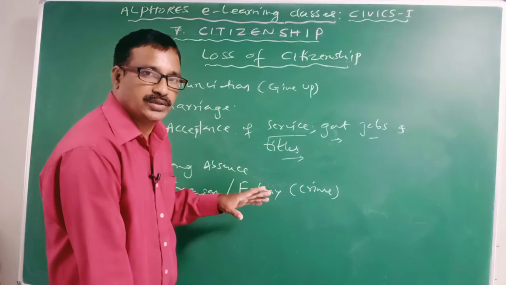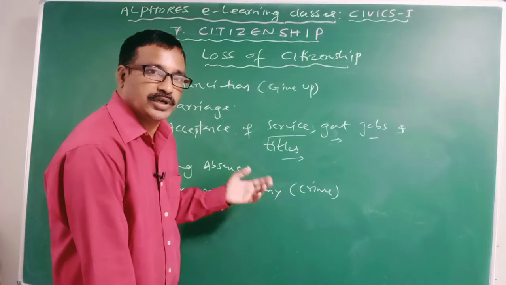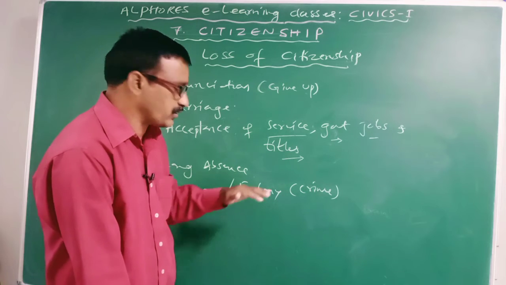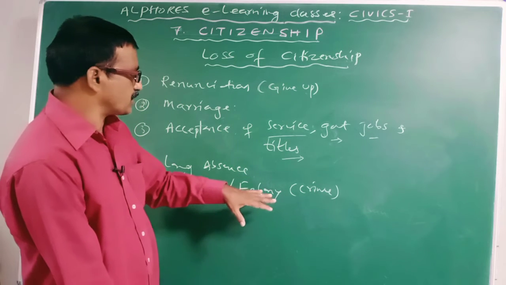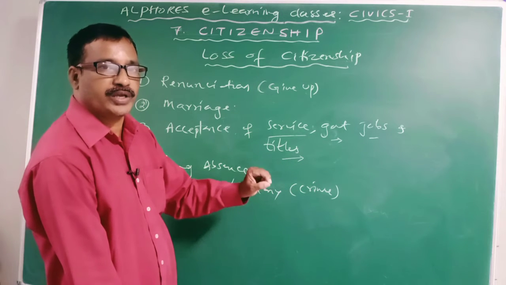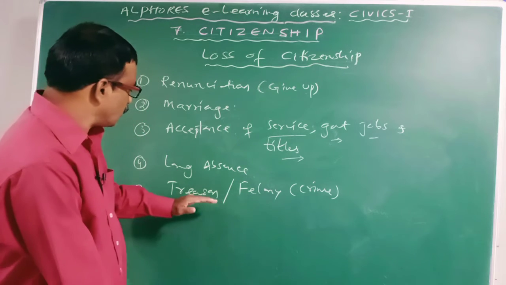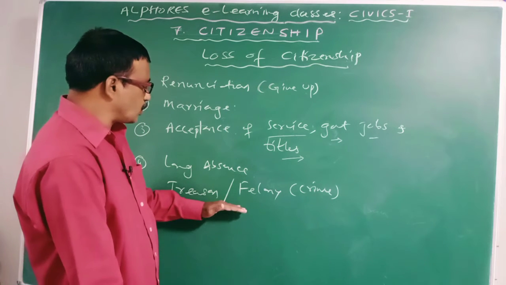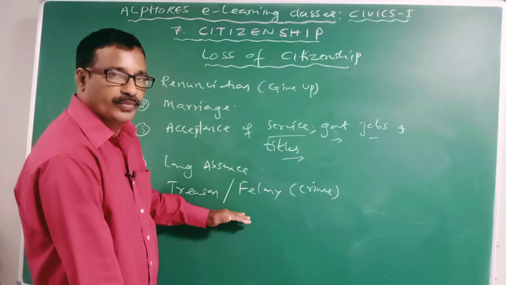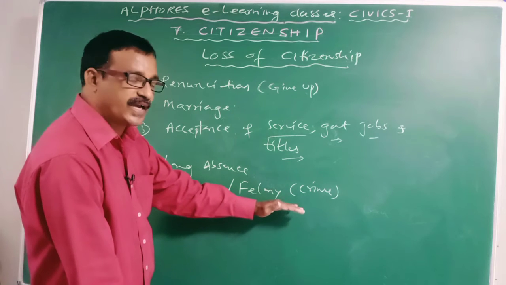For that, the concerned state issues a special notification to that effect. For cancellation of the citizenship of such criminals, the government may issue a notification. Clear? So especially the persons who participate or extend their assistance in which activities?